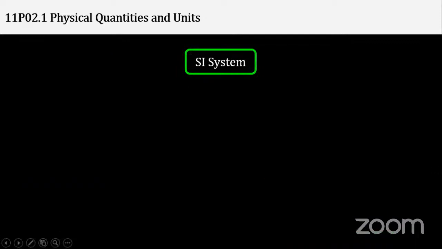SI system. Let us talk about the SI system, which is a very unique and universally followed system. You will find this everywhere in high school physics, and also when you study higher level advanced physics. You'll find it everywhere, in numericals, applications, even in the theories. The units used are mostly from the SI system of units. This is universally accepted units.